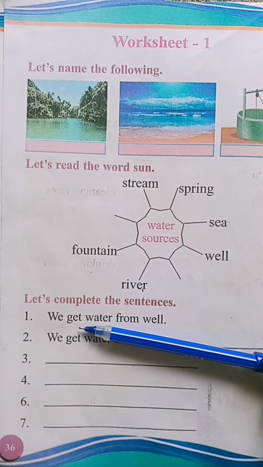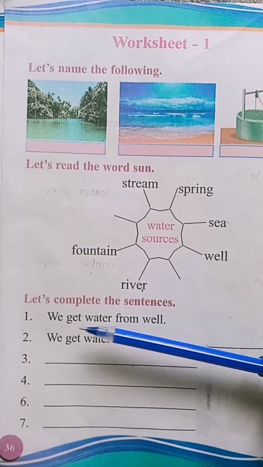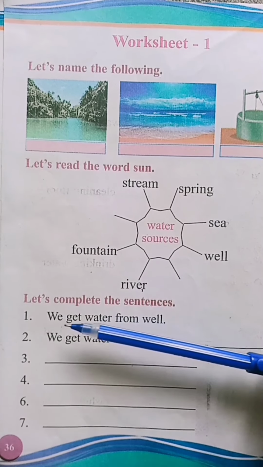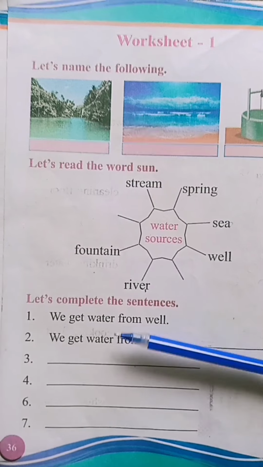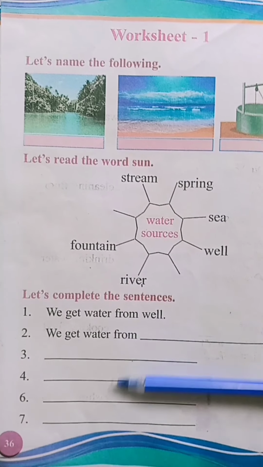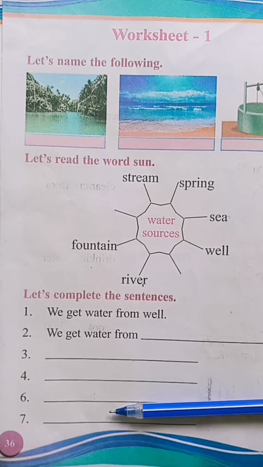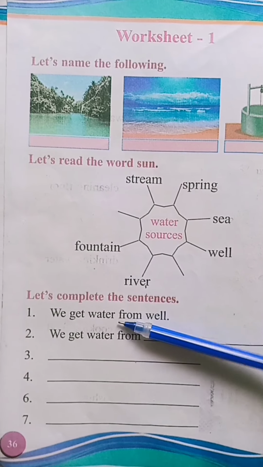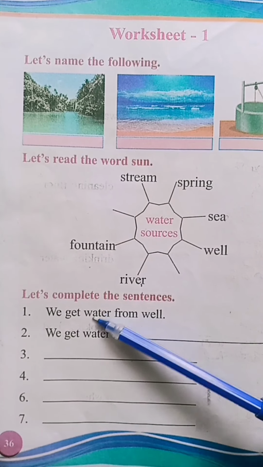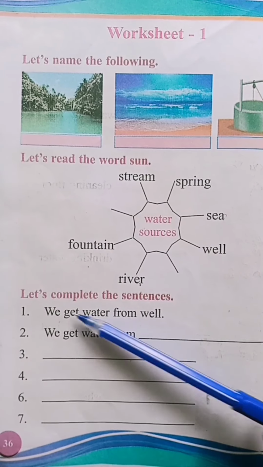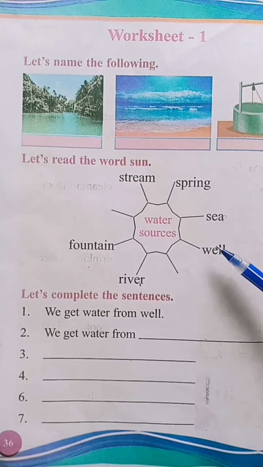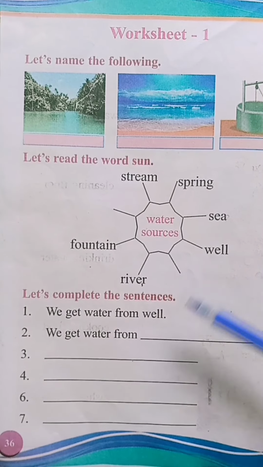Then our next activity. My dear children, here the first one is done for you. Like this, you have to complete the rest of the sentences. Okay? Now look here. What's our first one? We get water from well. Okay?